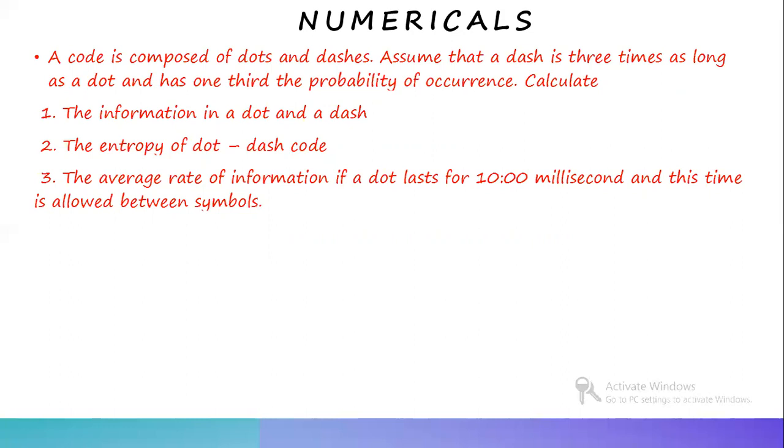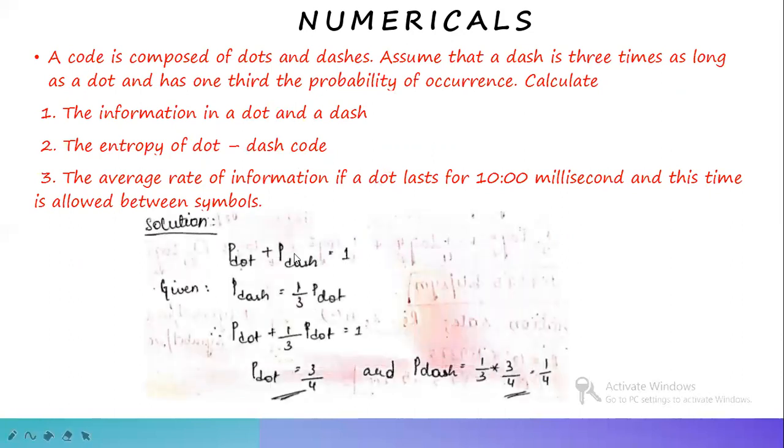So we know that in a problem, always the sum of the probabilities of the symbols is equal to 1. So P dot plus P dash equal to 1. In the question, it's clearly given that a dash has 1/3 the probability, so P dash equal to 1 by 3 P dot.